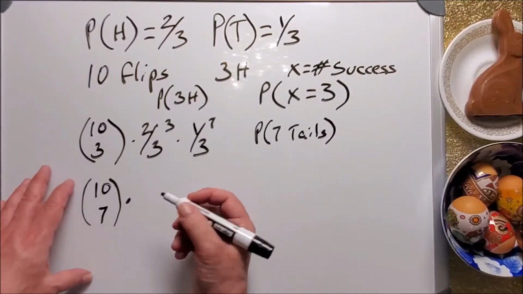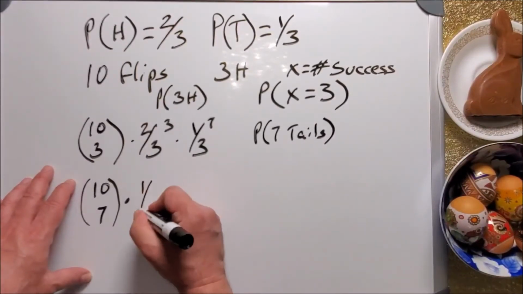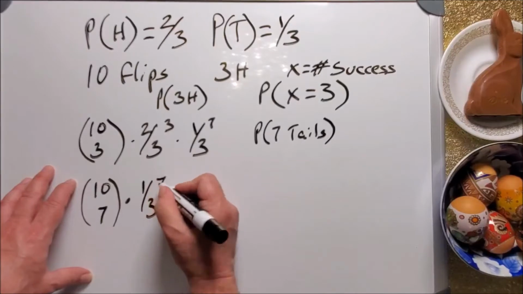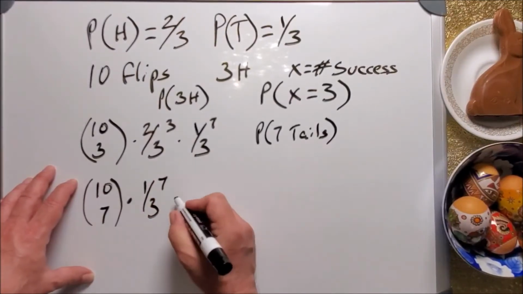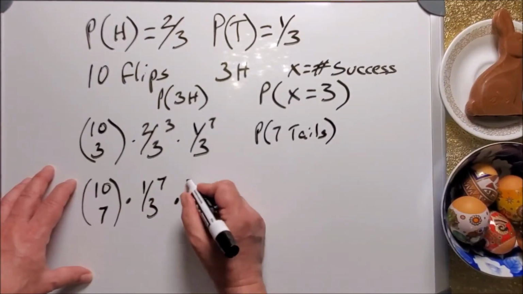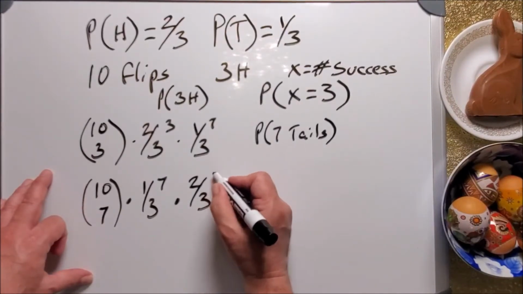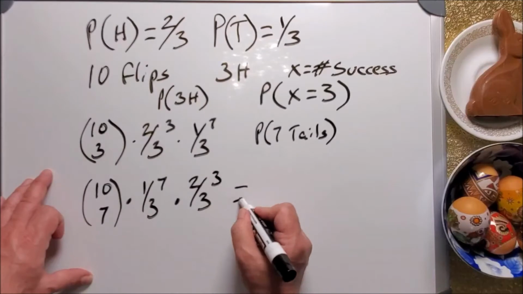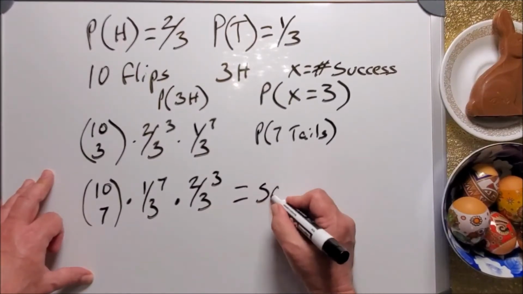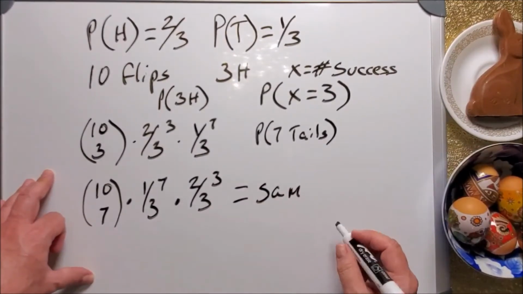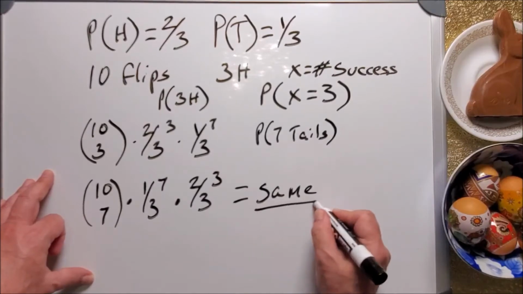Anyway, it's tails. Times the probability of that event that I'm seeking, times the probability of its complement for the remainder, 10 minus 7, which is 3. If you work this out, you're going to find that it is exactly the same probability.